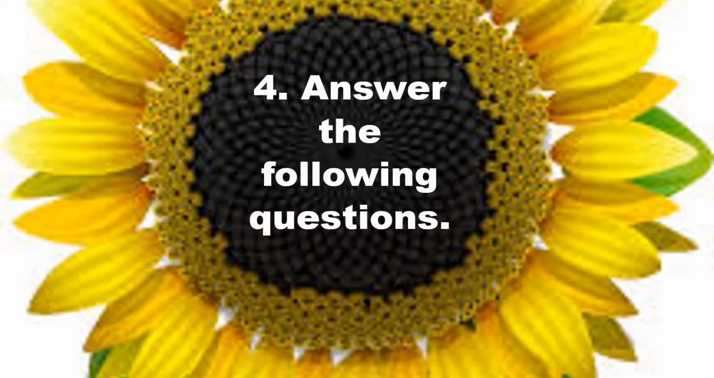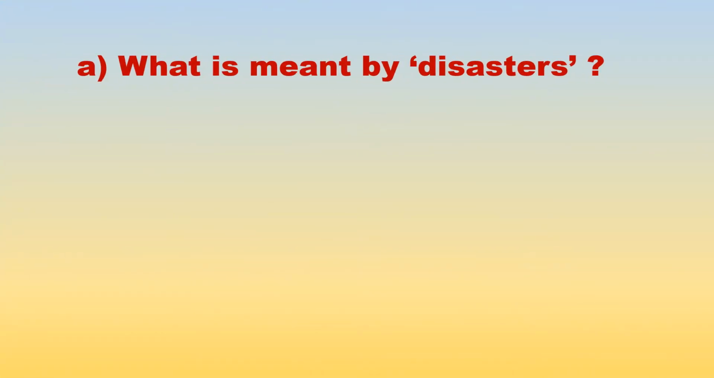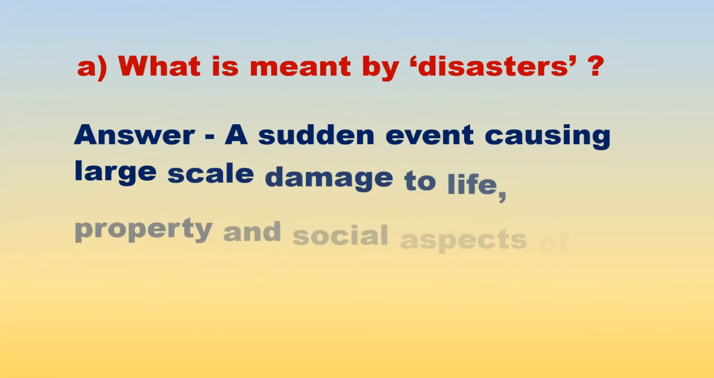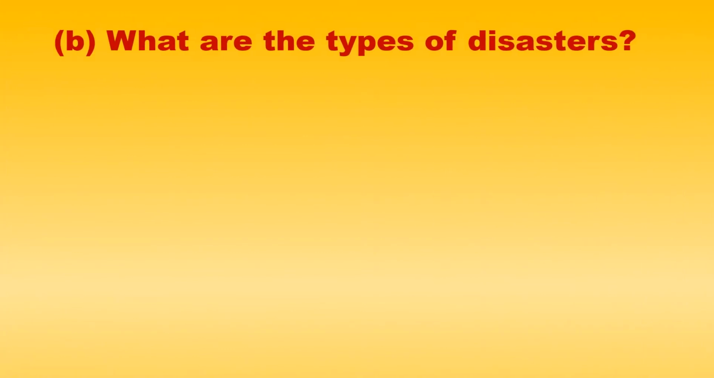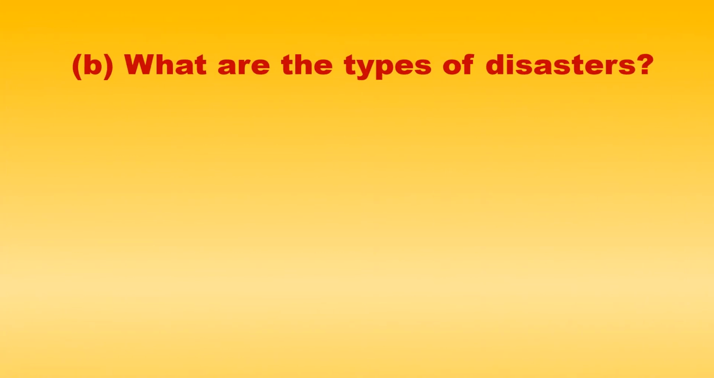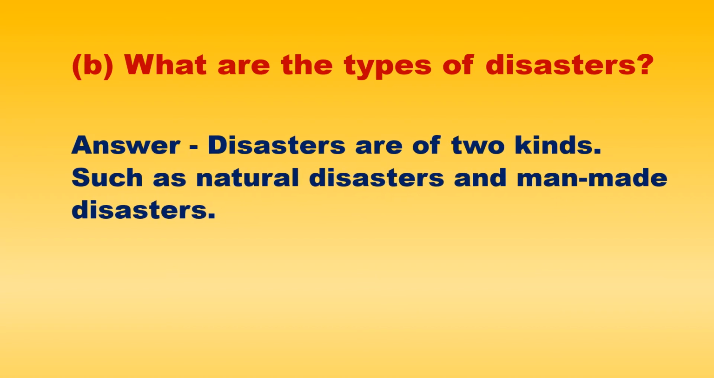Question 4. Answer the following questions. A. What is meant by disasters? Answer: A sudden event causing large-scale damage to life, property and social aspects of our society is called a disaster. B. What are the types of disasters? Answer: Disasters are of two kinds, natural disasters and man-made disasters.